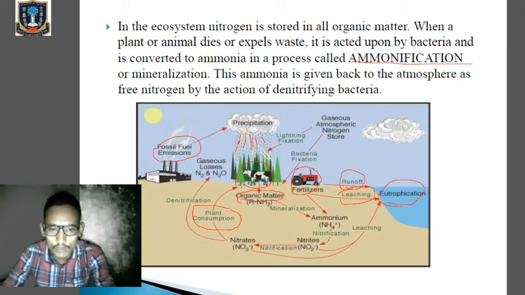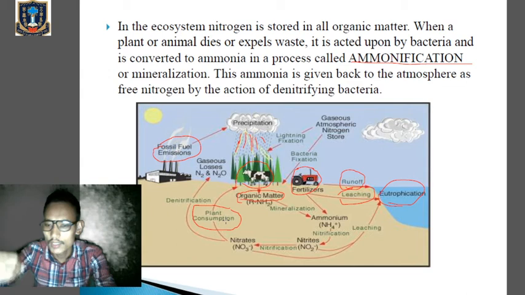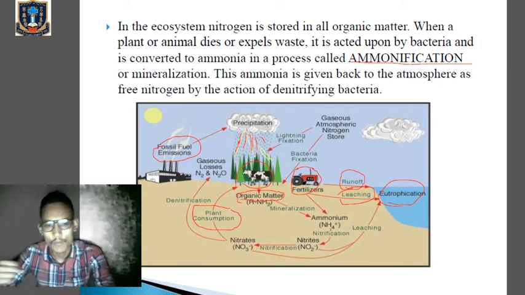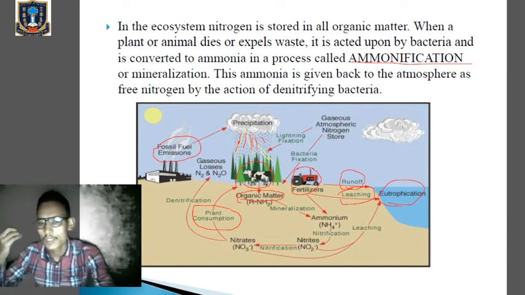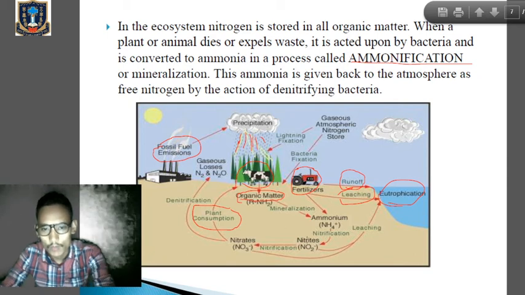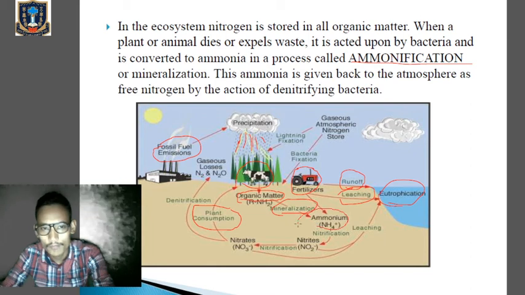So animals will feed on the plant, because plants are using the nitrogen present in the soils, and whenever the animals feed on the plants, the animal contains those nitrates, those ammonium ions present in the plant. Now animals give out those waste products, those excreta. Clear? And during that process the bacteria will convert those nitrogen into ammonia, which is called ammonification or mineralization. So there will be formation of ammonium ion, okay. Then from ammonia there will be formation of nitrites, then there will be formation of nitrates, which is called nitrification. The conversion of nitrites to nitrates is called nitrification.